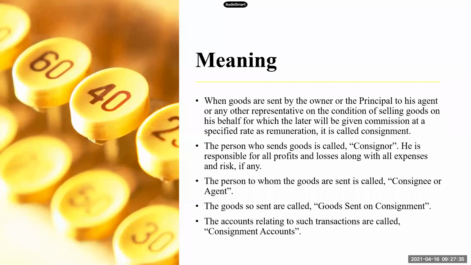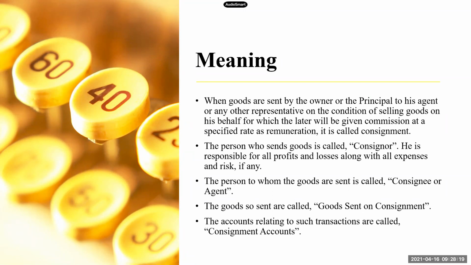Now the person to whom the goods are being sent is called the consignee or agent. So the agent is called the consignee. And the goods which are being sent between these two people, the consignor and the consignee, are called goods sent on consignment. And all the accounts which we are going to prepare relating to all these transactions are called consignment account. So now we need to be perfect with these 5 things first. The first is the term consignment, consignor, consignee, goods sent on consignment, and consignment accounts.